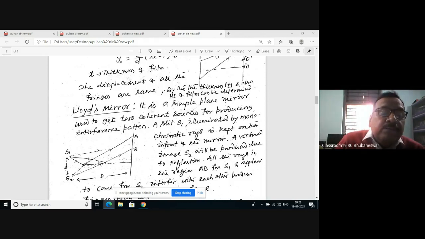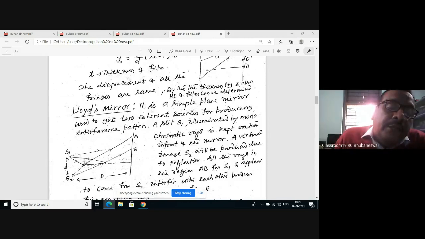So you see all the direct rays from S1 and the reflected rays from the mirror, that appear to come from S2, have the constant phase difference pi. So this is the essential condition for getting an interference pattern. That means all the rays in between, all the rays directly coming from S1 and appearing to come from S2, have the constant phase difference. Therefore, S1 and S2 are coherent sources, which is the essential condition for getting an interference pattern.